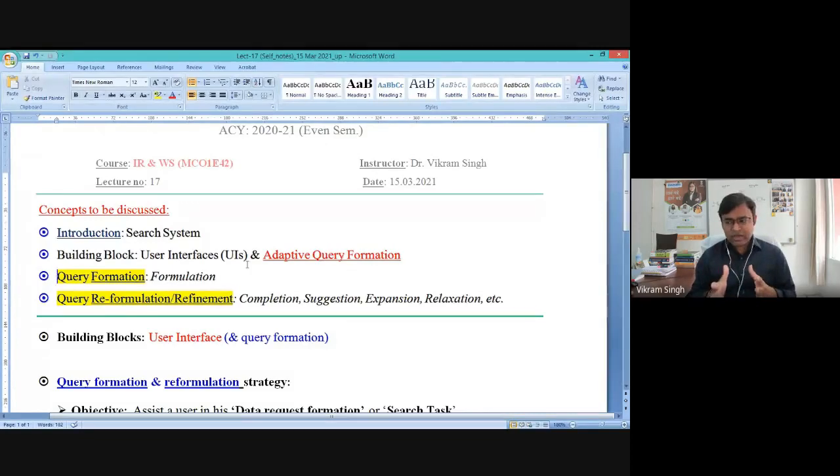In-search means the user is already inside the search process, so he can be assisted by some sort of refinement or reformulation process. These two stages, pre-search and in-search, are related to the two use cases. Query formation is the assistance in the pre-search phase of the task. Query reformulation or refinement is the state of query assistance during the in-search task, right?